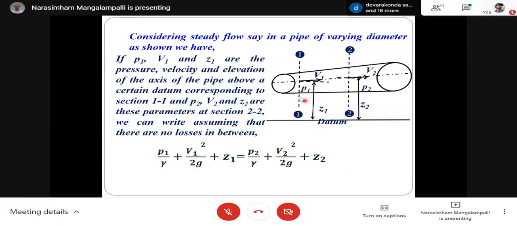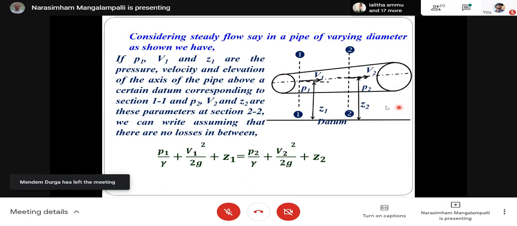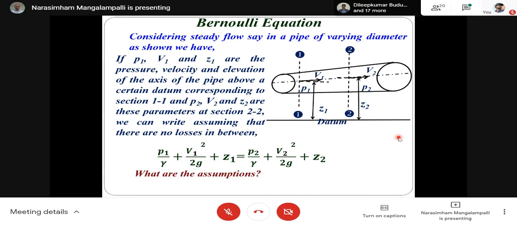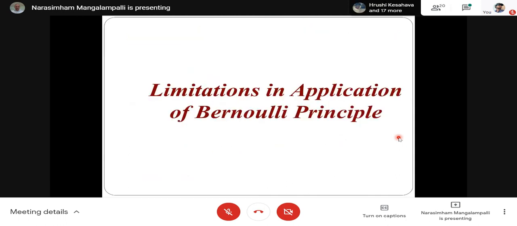So how is it applied? Suppose you take a pipe. The pipe is changing cross section from some diameter to some diameter. So here you will have some velocity and some pressure, and this point is located with respect to some datum Z1. So the value of P1 by gamma plus V1 square by 2G plus Z1 is equal to P2 by gamma plus V2 square by 2G plus Z2. So this is nothing but our Bernoulli's equation.